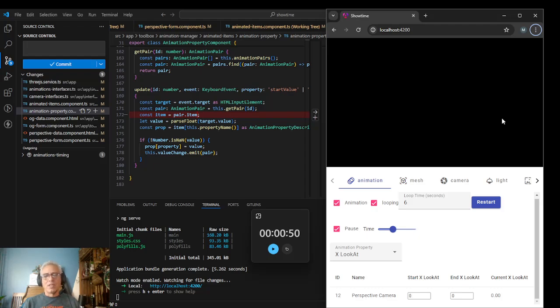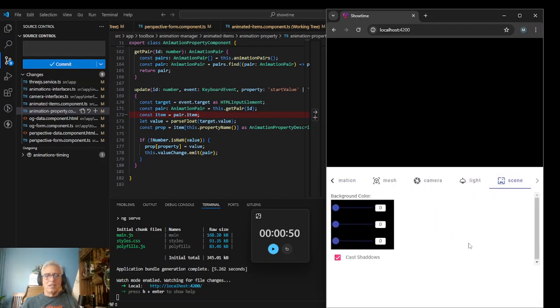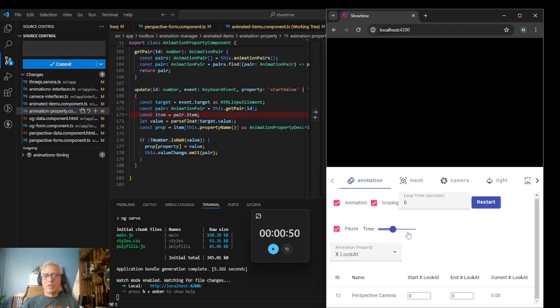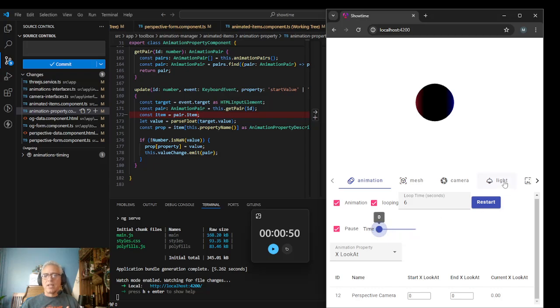And if I get that working, then I'll probably switch over to the scene and try to get the background color to where it's animated. I think that is the only thing inside a scene that can be animated, would be the red, green, and blue. So getting that animated would be pretty cool. And then that actually gets a little tricky because there's a limit of what, and that's not even working at all, it looks like. Or maybe it's because of where we're at. Oh yeah, so that is working.